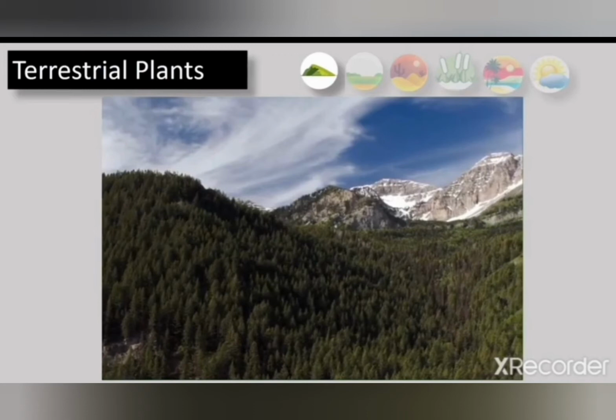Why are these known as conifers? Because they are cone shaped. Okay, they don't have flowers, instead they have cones with seeds inside them. And their leaves are needle shaped, so they cannot be damaged by the cold weather.